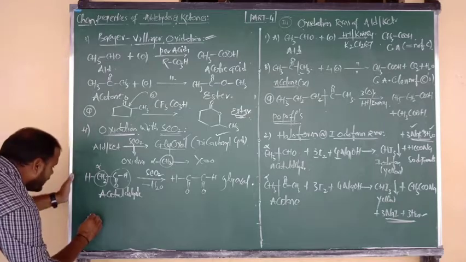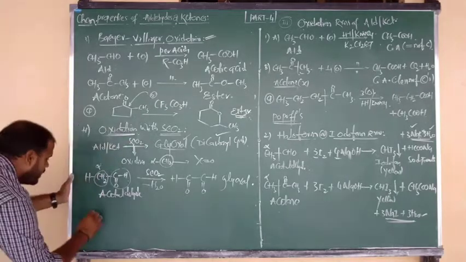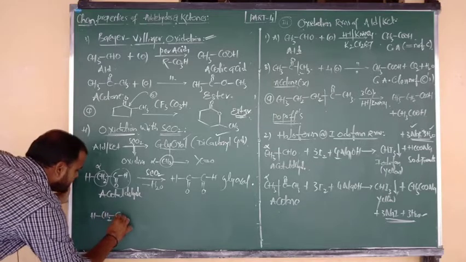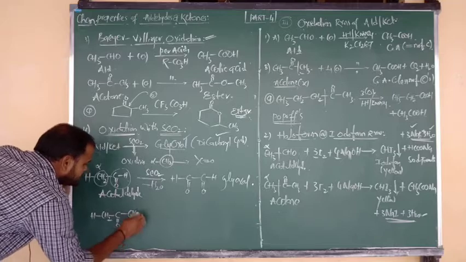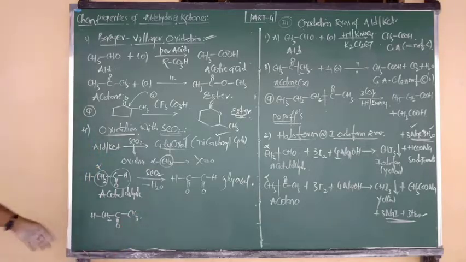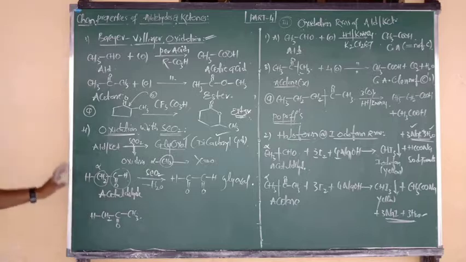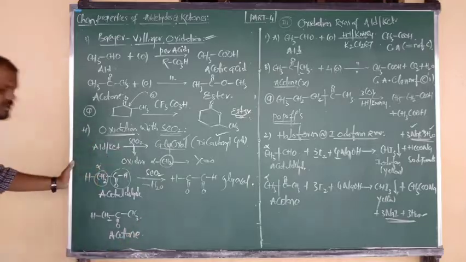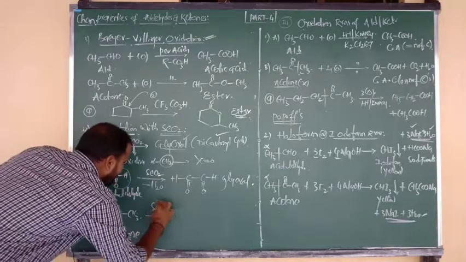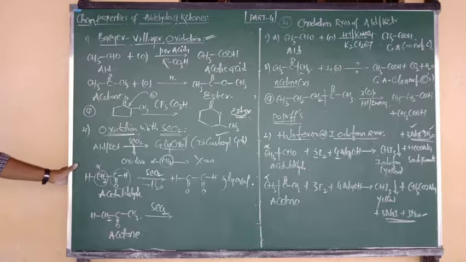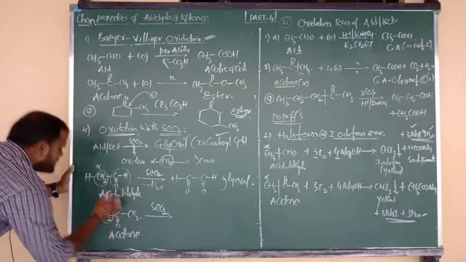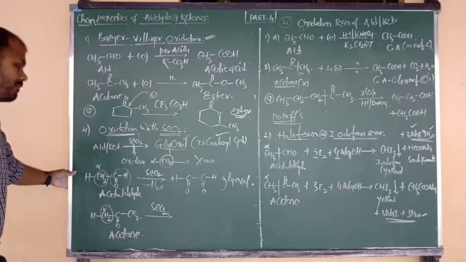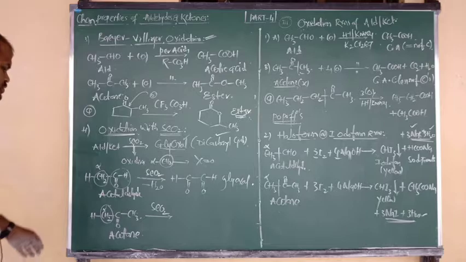Last and final example here, taking acetone, a ketone. Here H bonded to CH2, again the C double bond O group, again connected to the group CH3. The compound is CH3 bonded to C double bond O bonded to CH3, so the compound is called acetone, an example of a ketone. It is oxidized with selenium dioxide, SeO2. Same here also: the alpha CH2 is oxidized into a C double bond O form by the oxidizing agent SeO2.